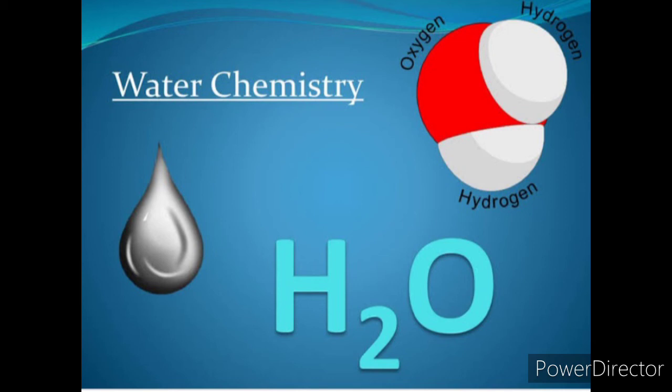The next property is the high melting and boiling point. Melting point for water is 0 degrees Celsius. So ice cubes in the solid condition at 0 degrees Celsius will melt into the liquid condition. And the boiling point is 100 degrees Celsius. The liquid state boils and becomes steam, water vapor, at 100 degrees Celsius. So the melting point and boiling point are both high in water.